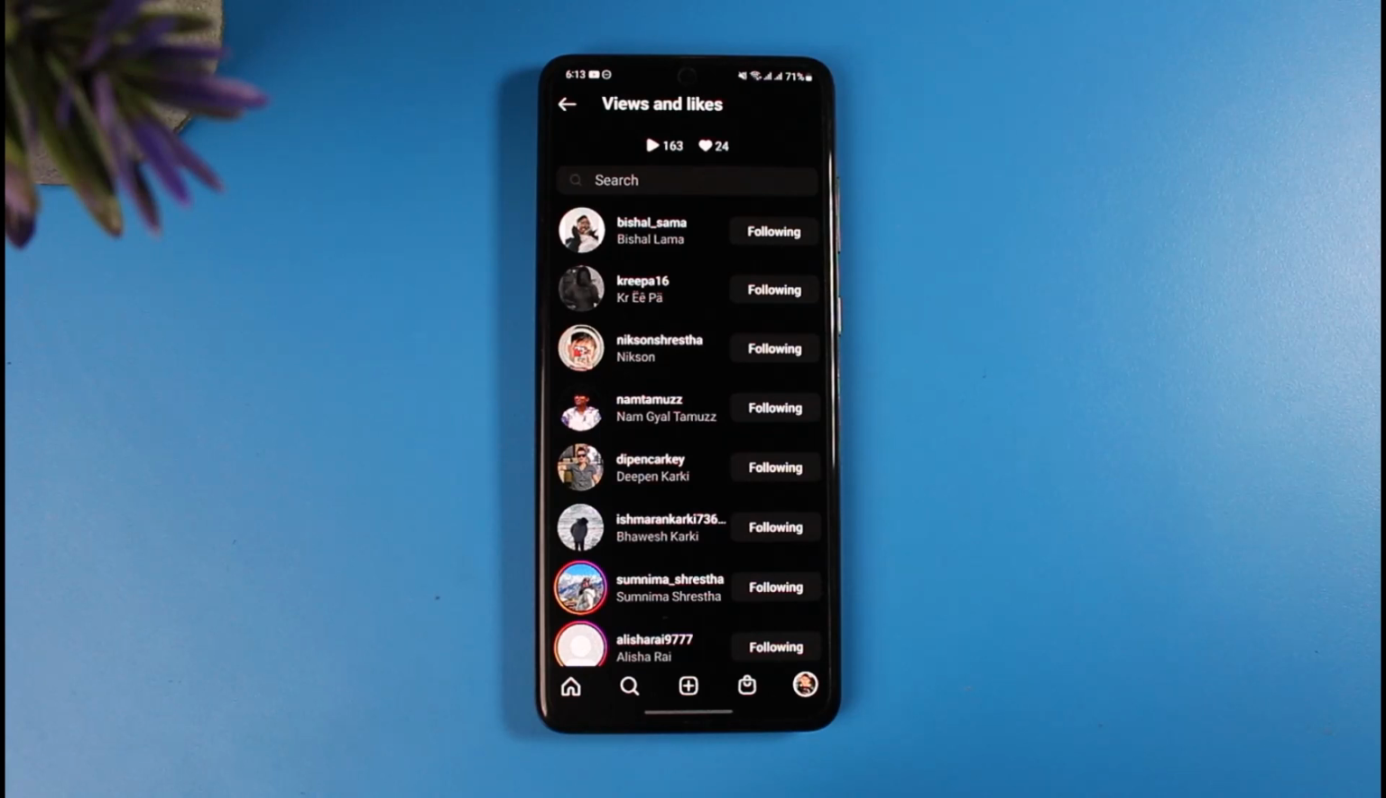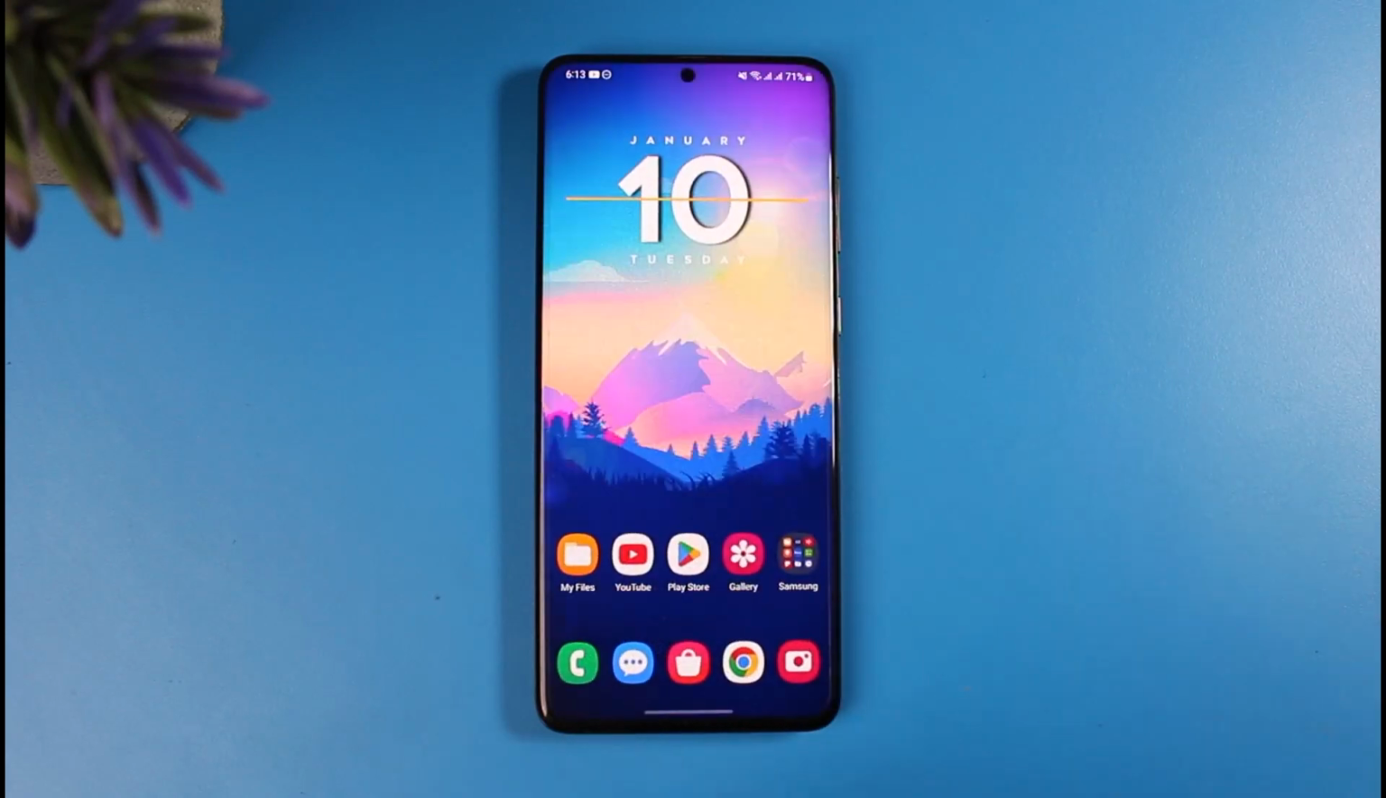As long as they have liked it, you'll be able to find their name on the list, but if they haven't liked your video, then you won't be able to find out if they have viewed your video or not. And that's all it takes to find out who viewed your Instagram video, only if you know that they've liked your video as well.